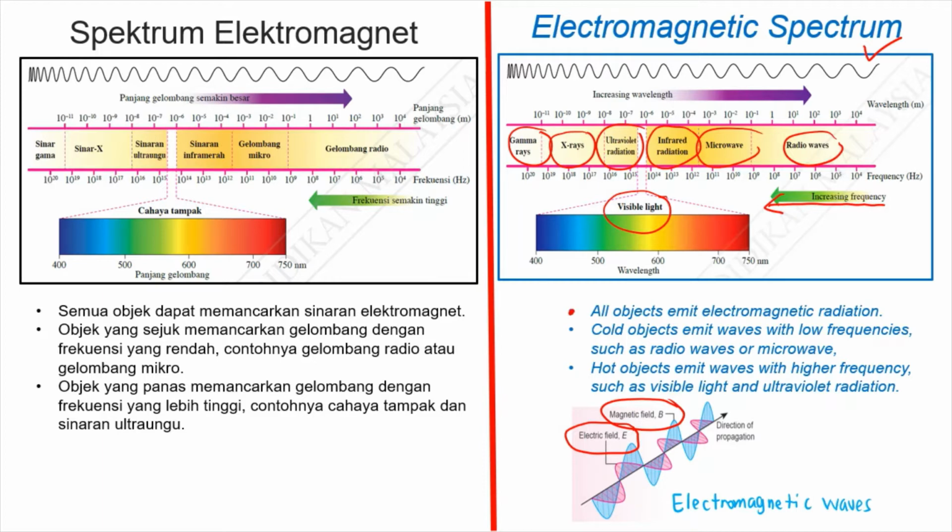All objects emit electromagnetic radiation. The cold objects emit waves with low frequency, for example, radio waves and microwave, while the hot objects such as sun emit waves with higher frequency, for example, visible light and ultraviolet radiation.